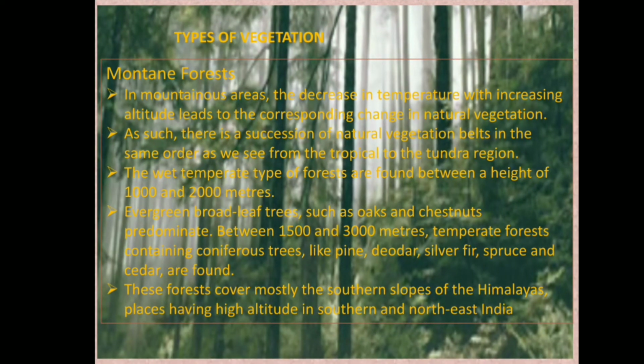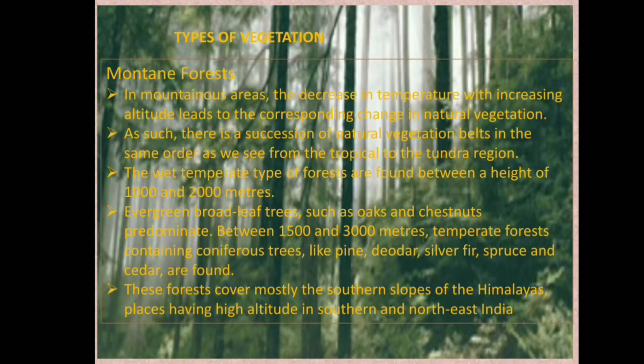When we talk about montane forests, in mountainous areas, the decrease in temperature with increasing altitude leads to a corresponding change in natural vegetation. As such, there is a succession of natural vegetation belts in the same order as we see from the tropical to the tundra region. The wet temperate type of forests are found between a height of 1000 and 2000 meters.